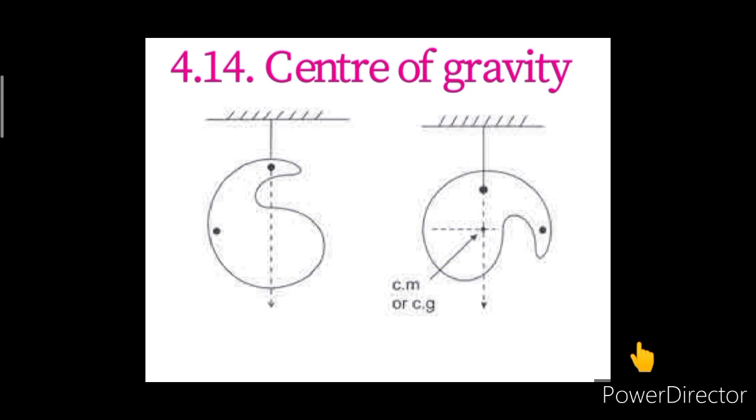The center of mass is a fixed property for a given rigid body in spite of any orientation. The center of gravity may depend upon non-uniformity of the gravitational field, which in turn will depend on the orientation.